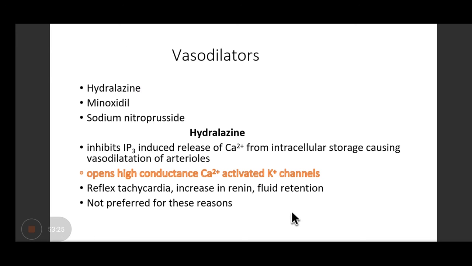Okay, lastly, we talk of the vasodilators. Three drugs are there: hydralazine, which primarily acts on the arteries; minoxidil, also primarily acting on the arteries; and sodium nitroprusside, which acts on both veins and arteries. Okay, I think you can read it from the books. There is not much more, but an important thing about minoxidil is its off-label use. Does anyone know where minoxidil is nowadays used other than hypertension?